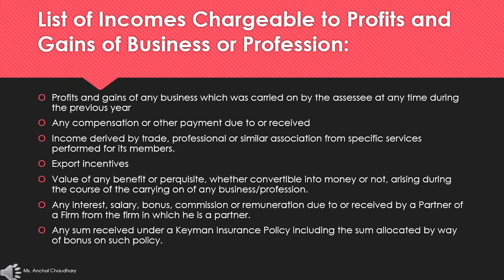Any sum received under a Keyman insurance policy, including the sum allocated by way of bonus on such policy. So these are the various incomes which will be chargeable as your profit from the business or profession.